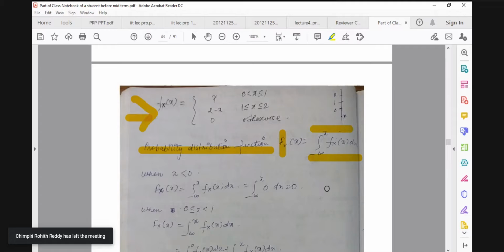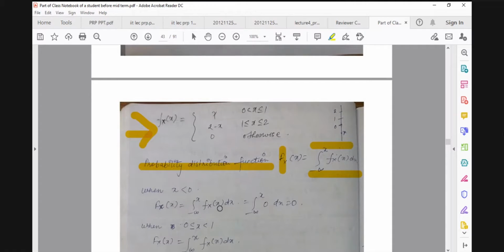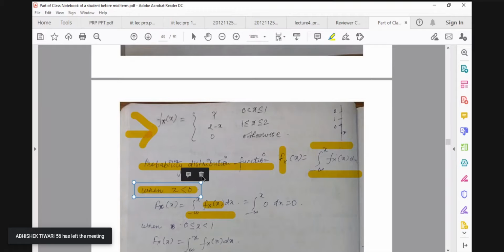So again, we go domain-wise. For x less than 0, F(x) is the integral from minus infinity to x of f(x) dx. So I used here the definition. Here this x is less than 0.